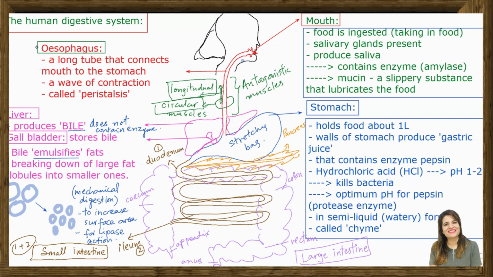I want to give you more in the next lecture. We will be talking more about the pancreas that actually produces pancreatic juice. Then we will go for the functions of the duodenum, ileum, and further the large intestine. Since it is a long topic, we need to go into more detail on it.